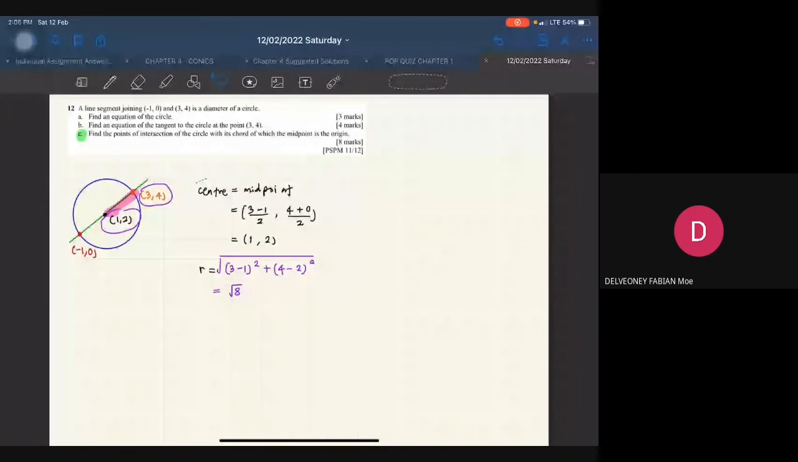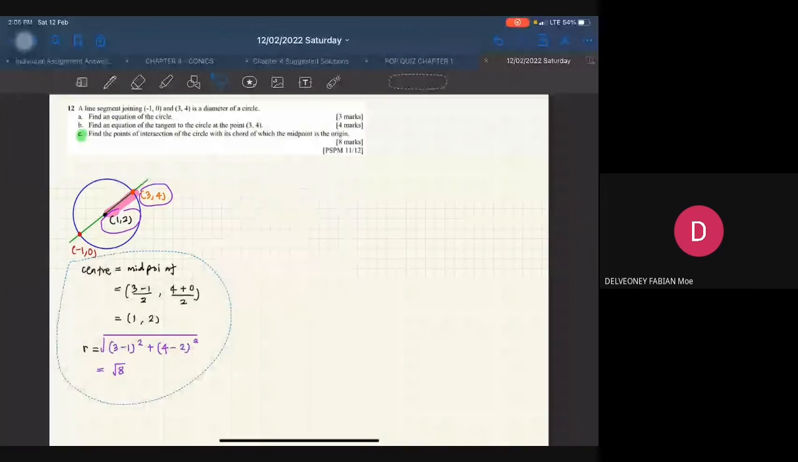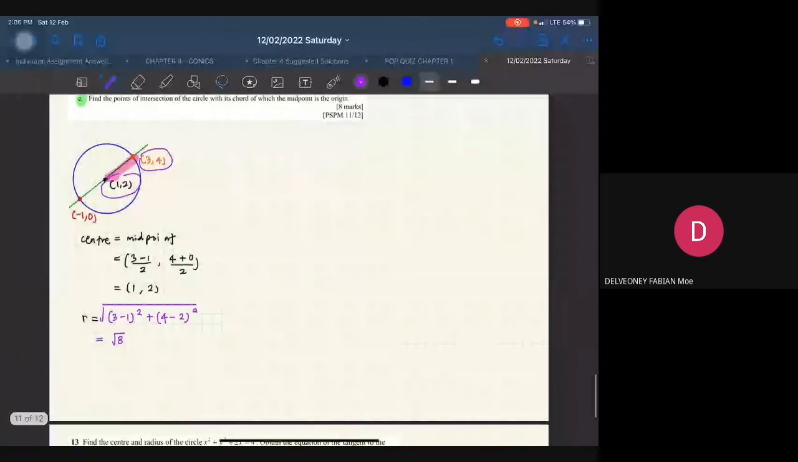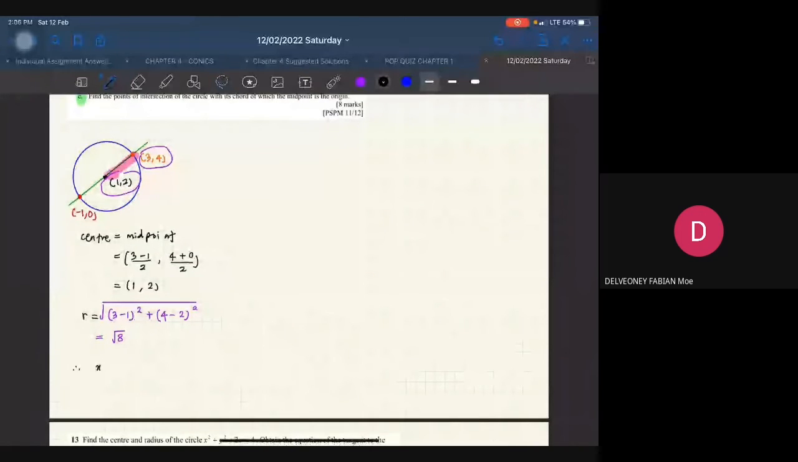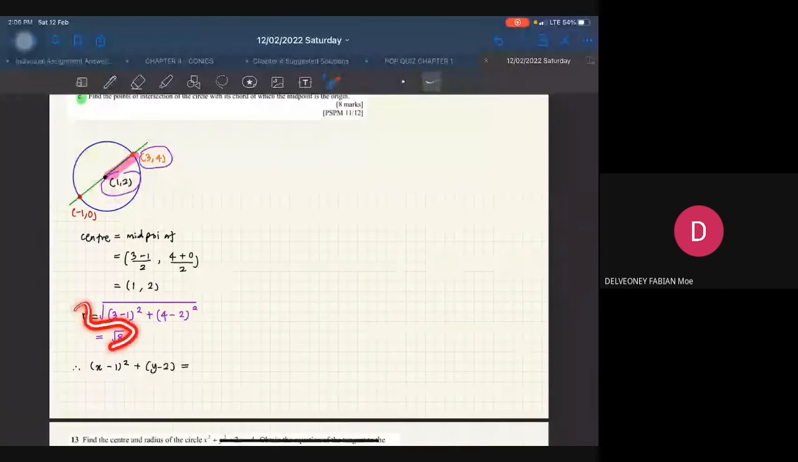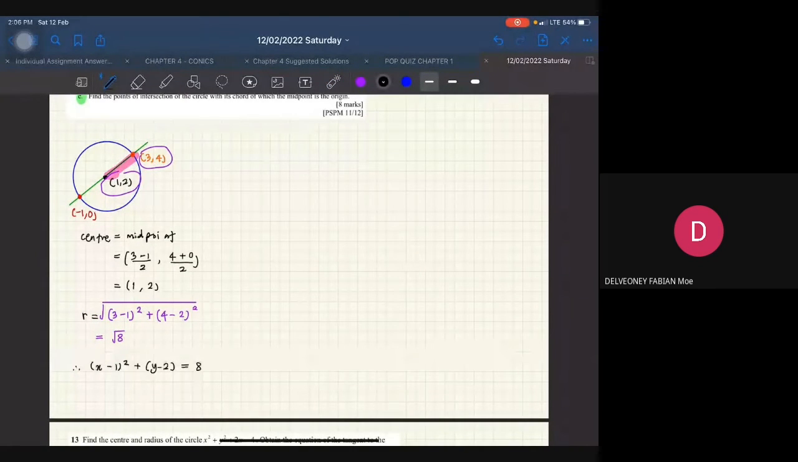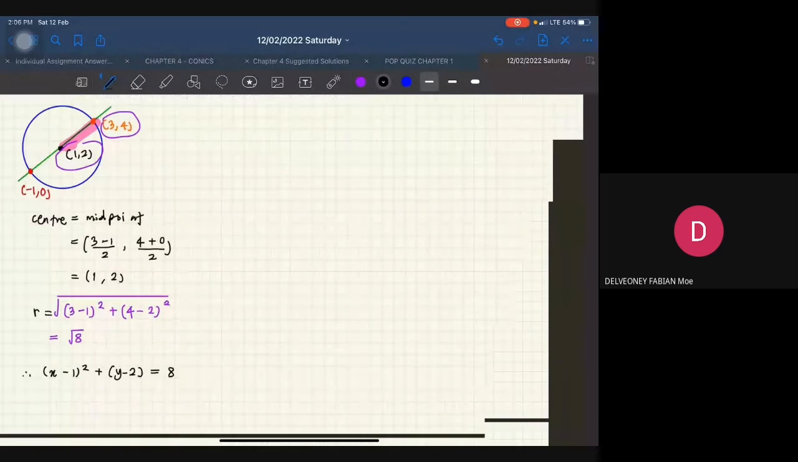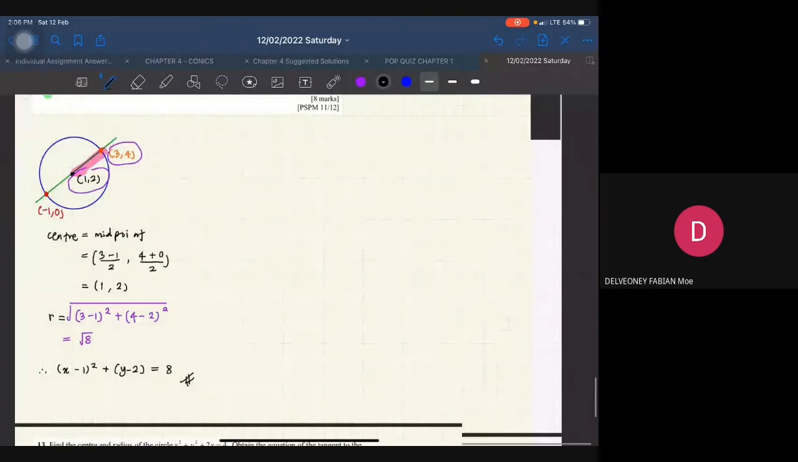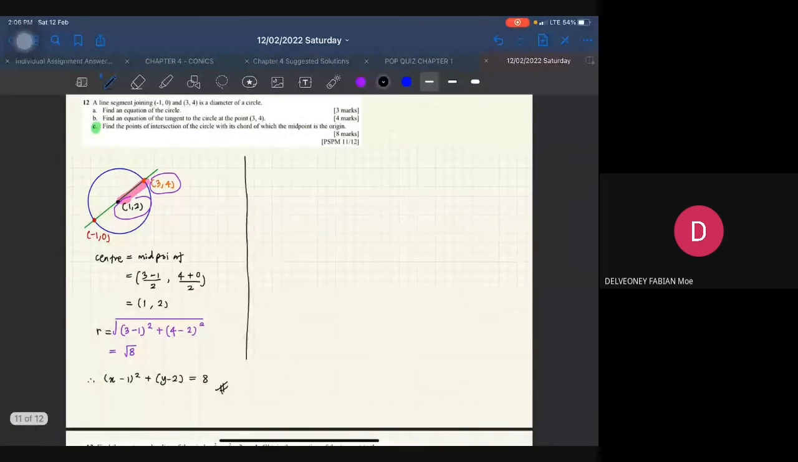Okay, so saya letak ni ke bawah. My equation will be x minus h, h is 1, so x minus 1 squared, and then plus y minus k, k is 2, y minus 2 squared, equal to r squared. My r is this one. So I square both sides, I will get r squared, which is equal to 8. Okay, so ini adalah equation saya. Oopsie, terbesar pula. Okay, so ini adalah part A. Alright, so part B.